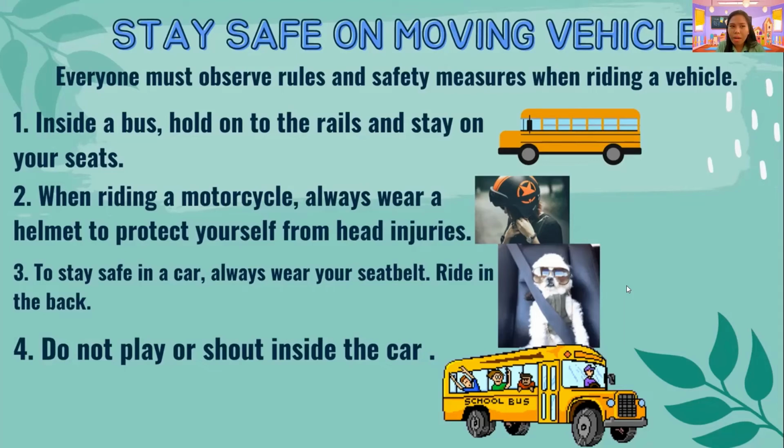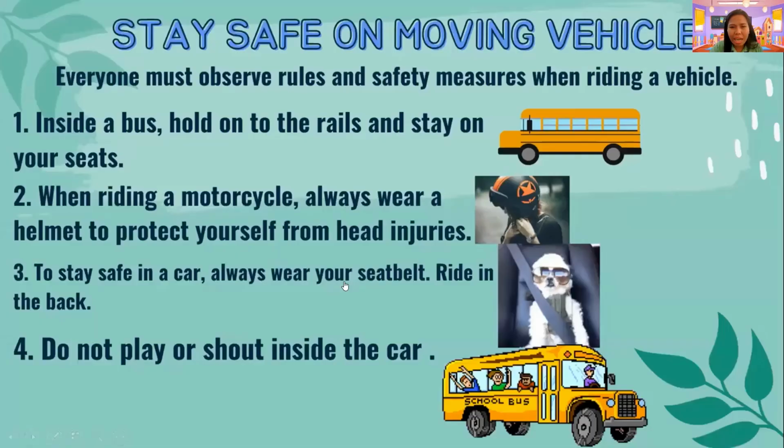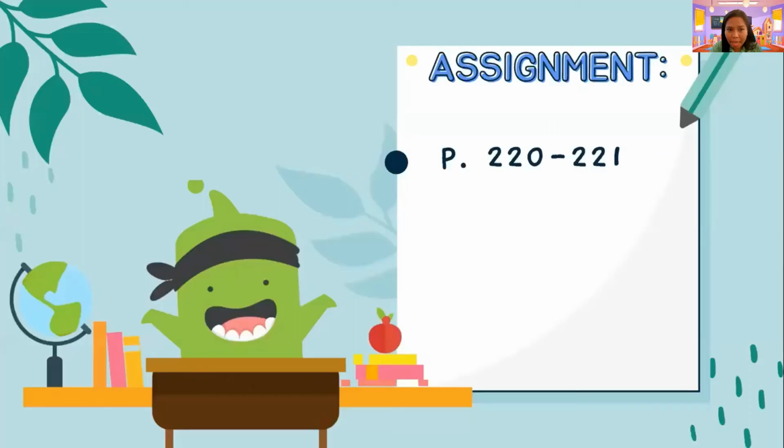And the fourth one, we must observe that, what's the fourth one? Do not play or shout inside the car. So, do not do it po. So, here are just some examples po of our safety measures or rules to observe when riding any vehicles. It can be a car, it can be a bus, it can be a motorcycle, or even our bikes. Okay, so for your assignment grade 1, all you need to do is to answer page 220.